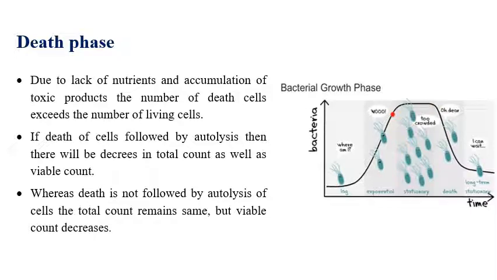This is called death phase. Death phase is followed by autolysis, digestion of their own cells. So what will happen here? The total count remains the same, but the viable count will decrease. Due to autolysis, what will happen? The total count remains the same, but the number of viable bacteria will be reduced due to unfavorable environmental conditions.